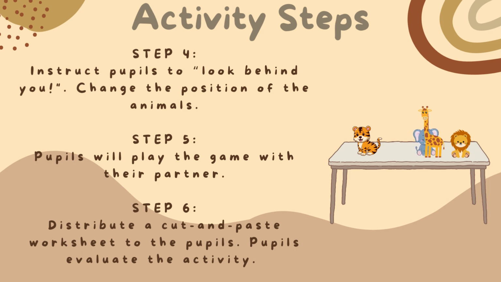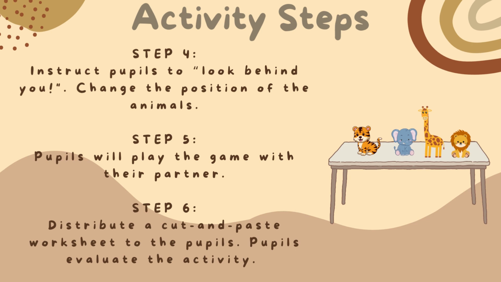Then, explain to the pupils that they will play the game with their partner by arranging their own stationeries on the table and play the game as demonstrated before. In the last step, distribute a worksheet for the pupils as an enrichment activity. Pupils read the given sentences, cut the sentences together with the animals, and paste them in the correct position on the given poster. This step can be done individually or in pairs. It can be modified to suit the learner's level of proficiency.